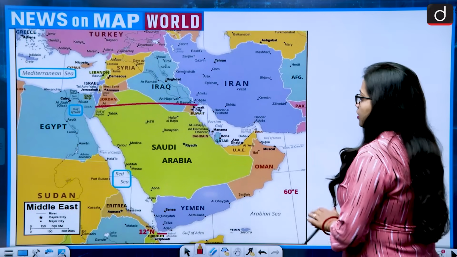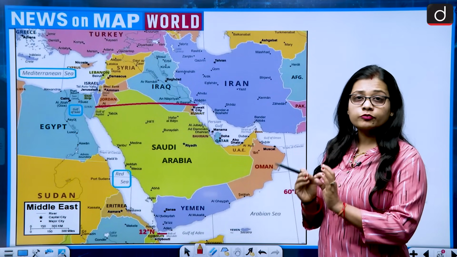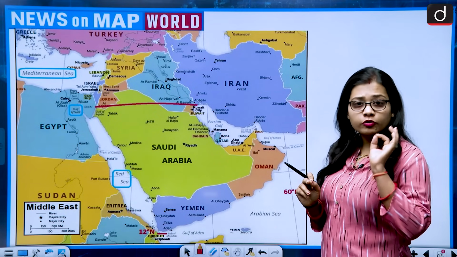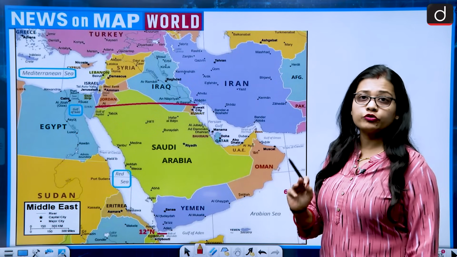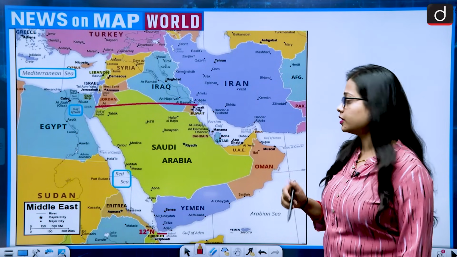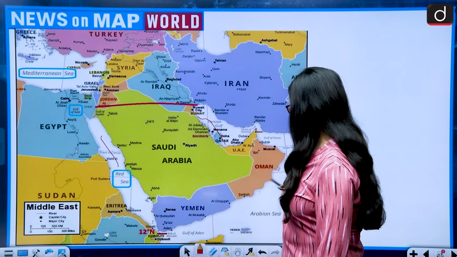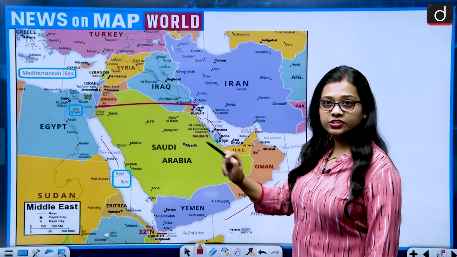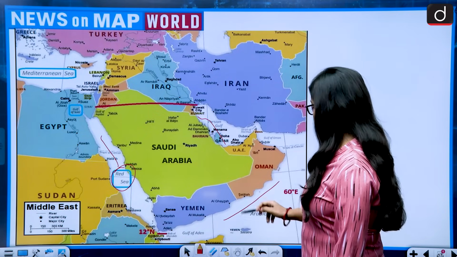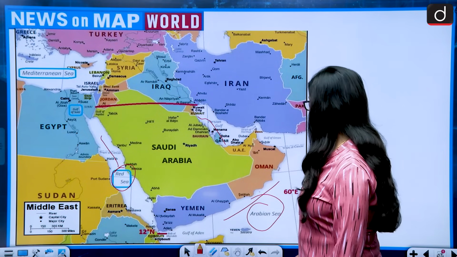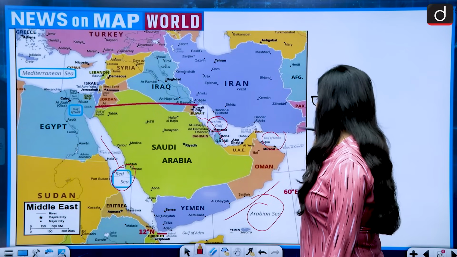Let's see this. If we look at the map of the Middle East, in particular we have to talk about the Arabian Peninsula. So first of all, what is a peninsula? A peninsula is a land area which is covered with water bodies on three sides, 1, 2 and 3. On the western side it is covered with the Red Sea, on the southern side with the Arabian Sea, and on the eastern side with the Persian Gulf and the Gulf of Oman.